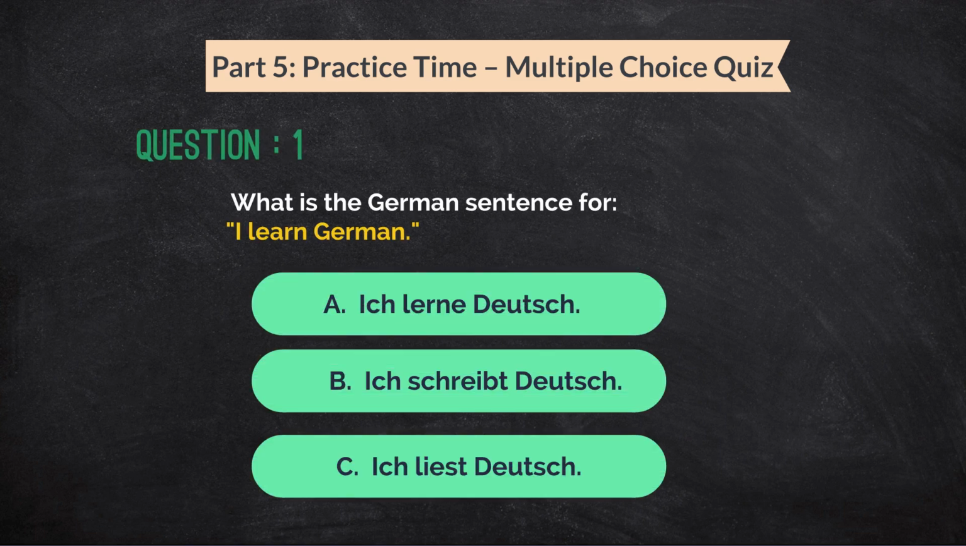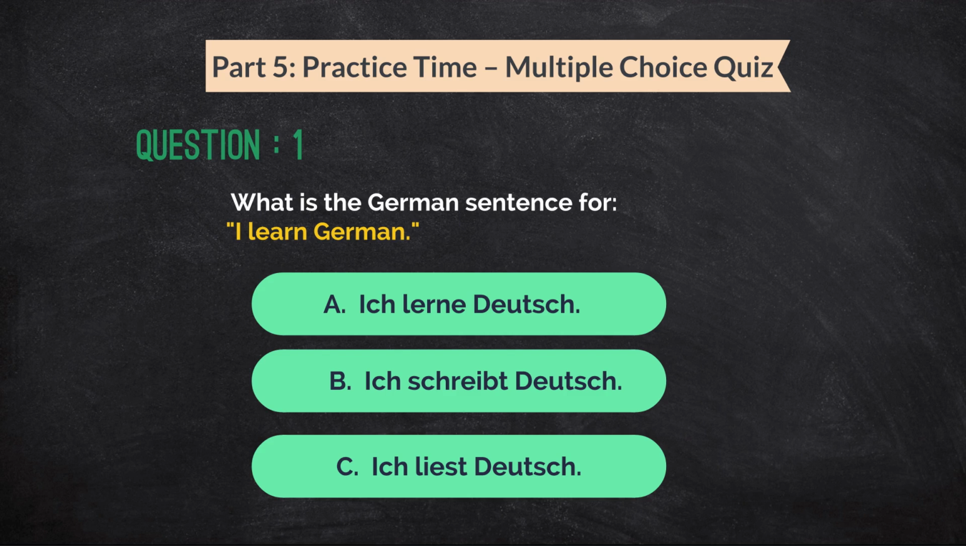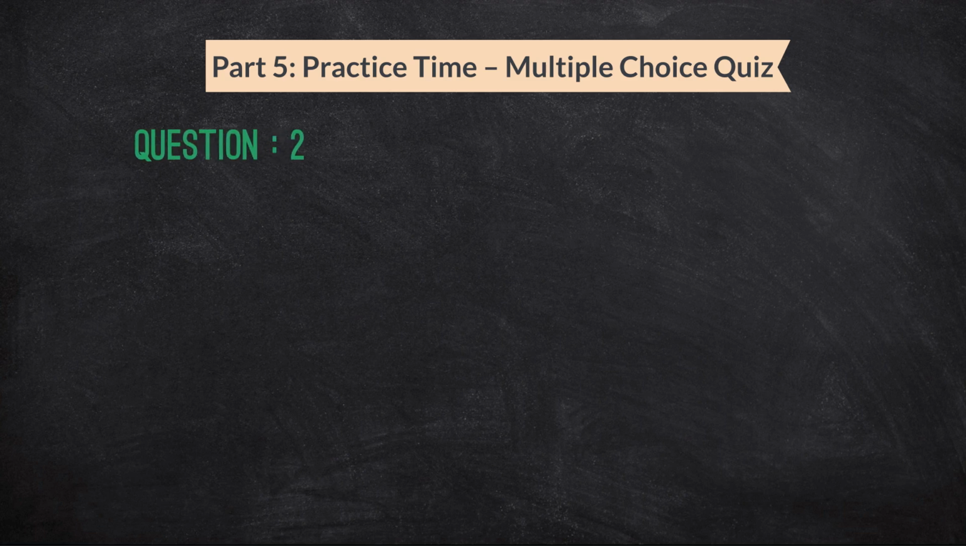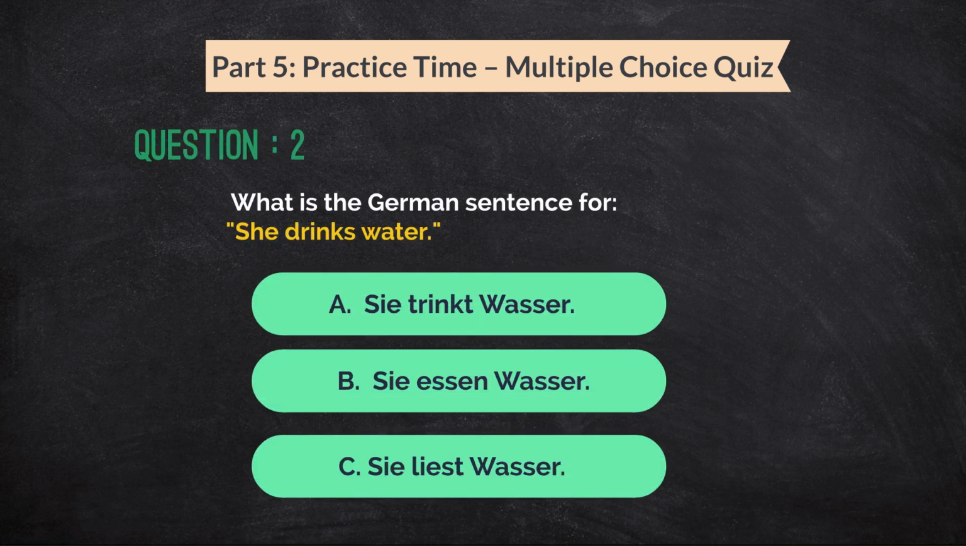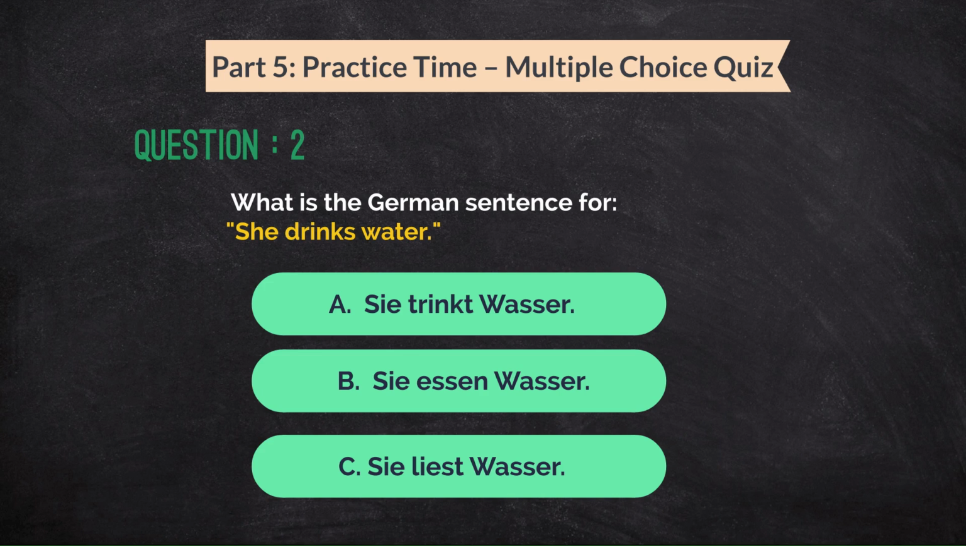What is the correct German sentence for I learn German? A. Ich lerne Deutsch. B. Ich schreib Deutsch. C. Ich lies Deutsch. The correct answer is A. Ich lerne Deutsch. What is the correct German sentence for she drinks water? A. Sie trinkt Wasser. B. Sie essen Wasser. C. Sie liest Wasser. The correct answer is A. Sie trinkt Wasser.